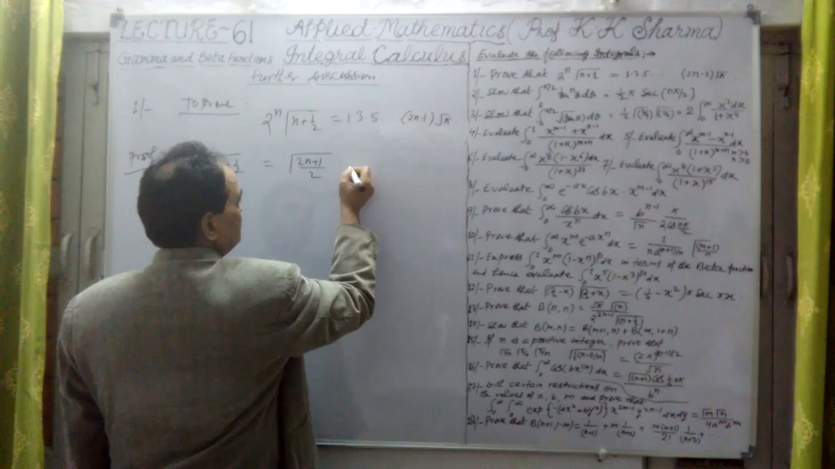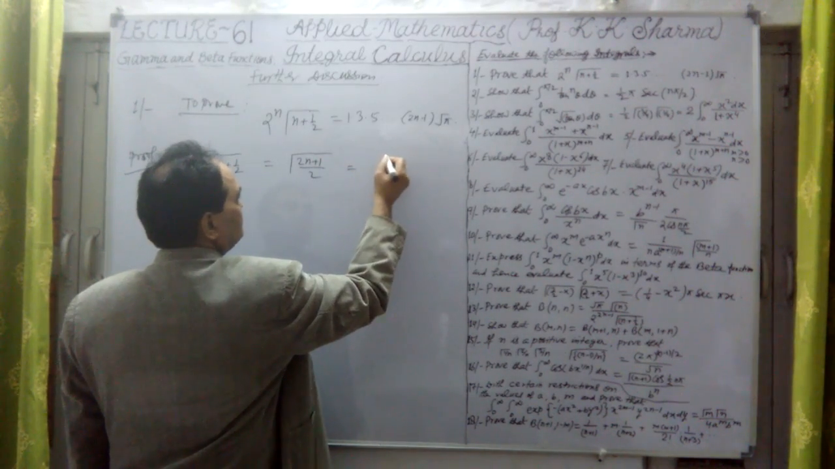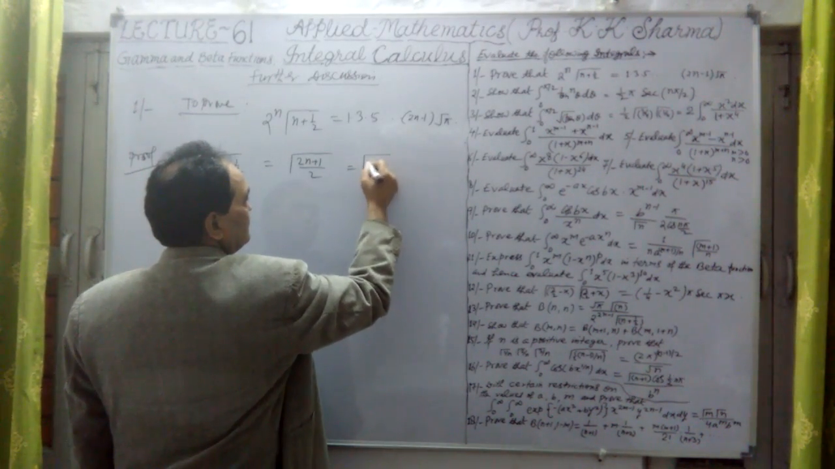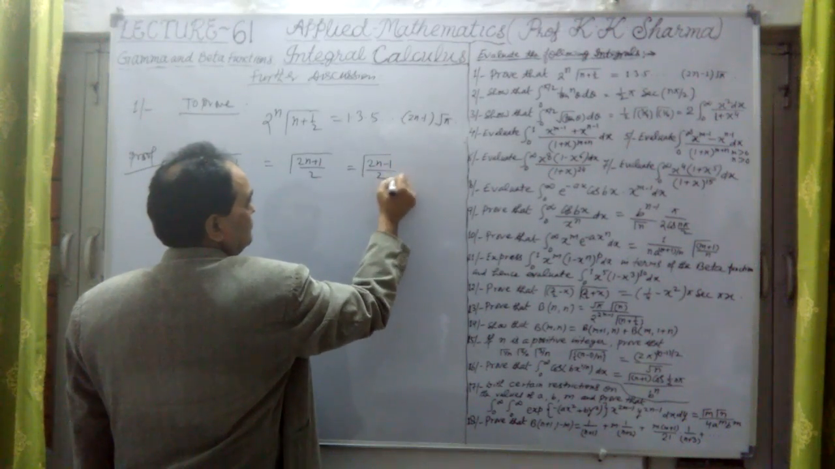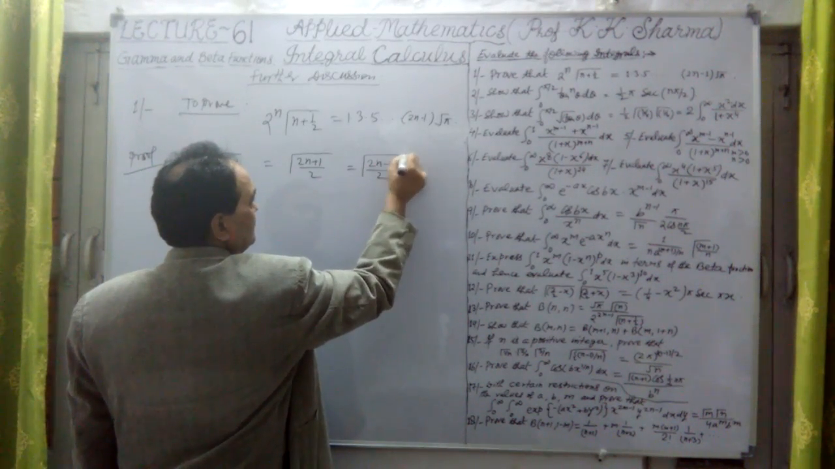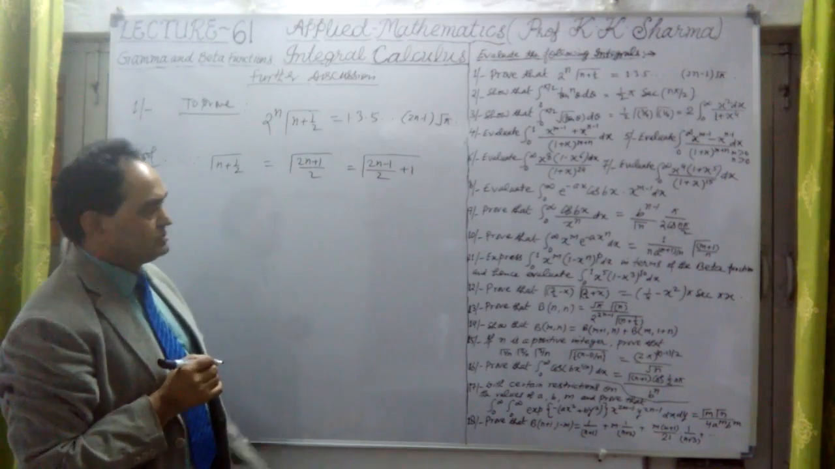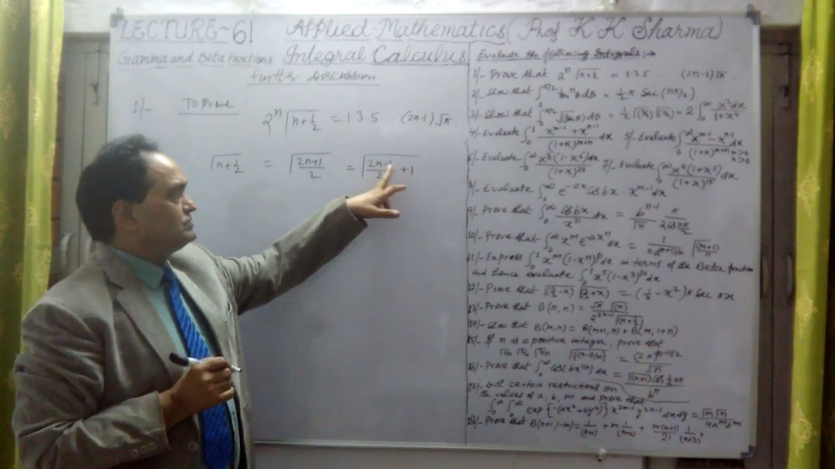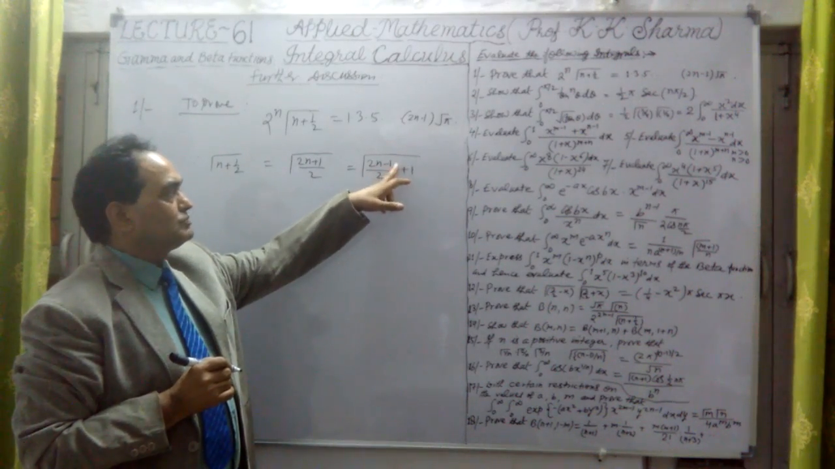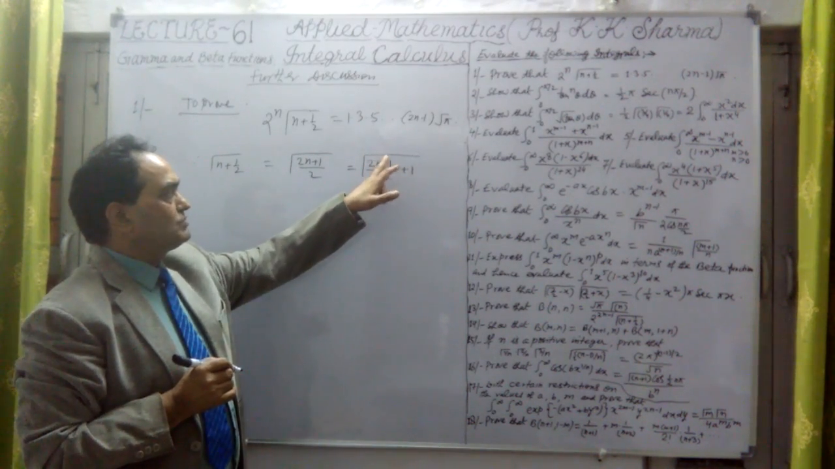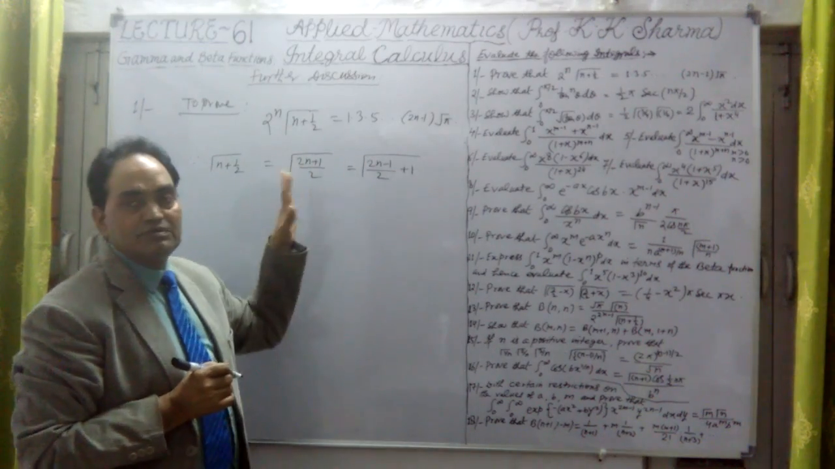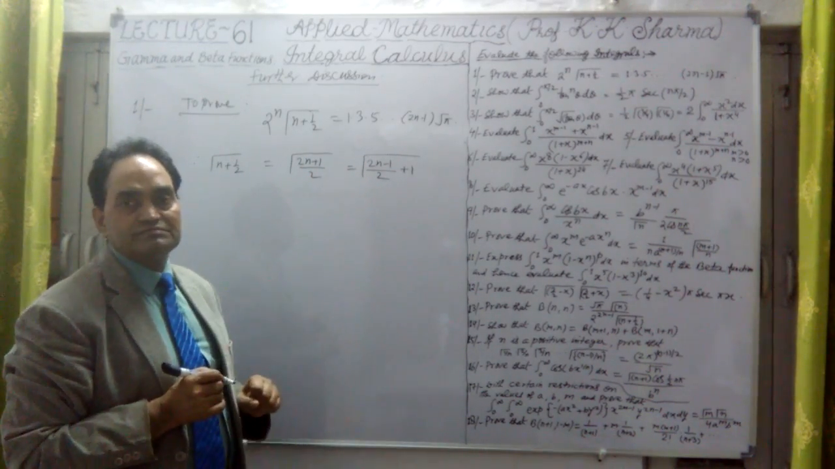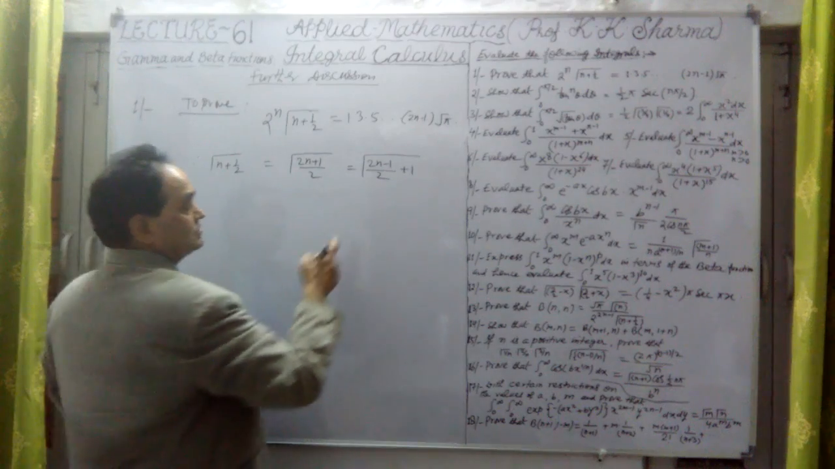Now this can be written as twice n minus 1 upon 2 plus 1. No change. Why? Because if I solve it, this is plus 2, this is minus 1, and plus 2 minus 1 will be plus 1. So 2n plus 1 upon 2 is still the same thing. This can be written like this.